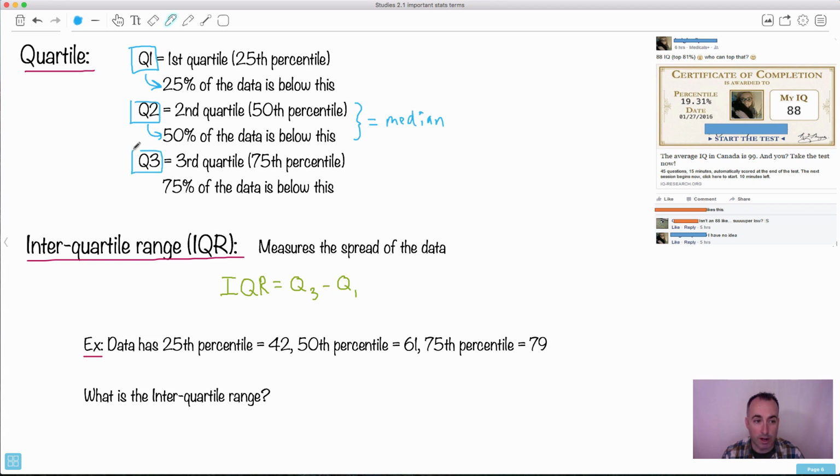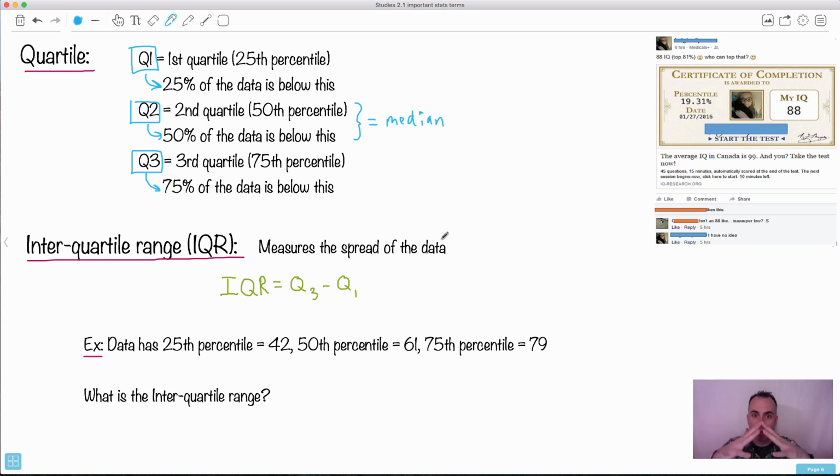The third quartile, known as Q3 sometimes, is where 75% of the data is below this. And so if you buy that, then we have this final thing called the interquartile range, or IQR. And this is a measure of the spread of the data. In other words, what I mean by spread is, if the data is all located around some value and everything's really, really close to that, then this interquartile range will be very, very small.